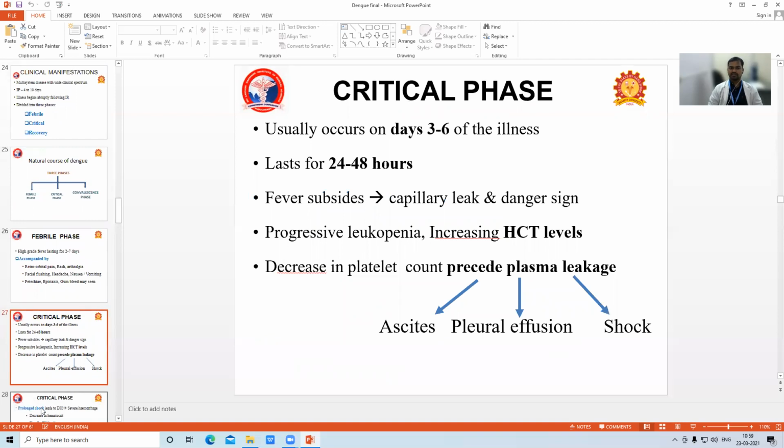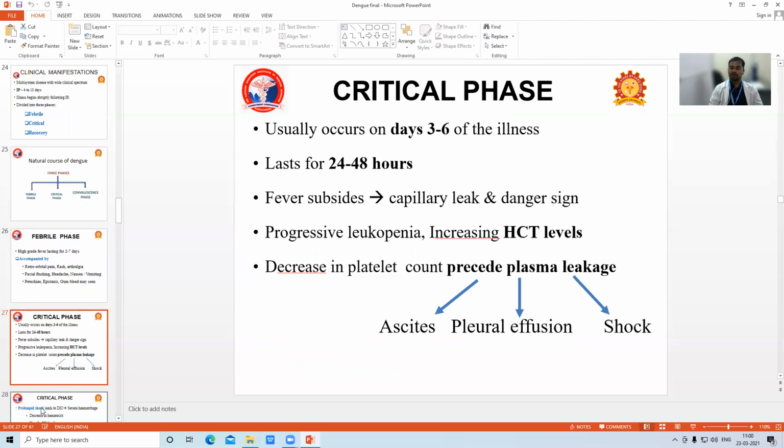Next is the critical phase. It usually occurs on days 3 to 6 of illness and lasts only 24 to 48 hours. This is a very, very important phase during our management. In this critical phase, the fever subsides, followed by capillary leak syndrome.